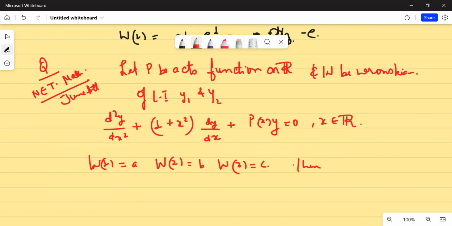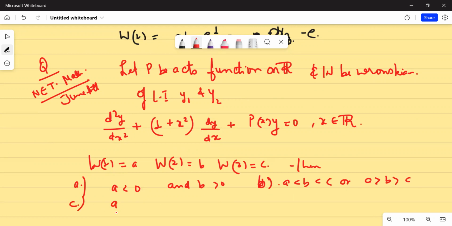Then the options were: A is less than 0 and B is greater than 0. Option number B was A less than B less than C, or A greater than B greater than C. Option number C was A upon modulus of A is equal to B upon modulus of B is equal to C upon modulus of C. And option number D was A, B having like this.